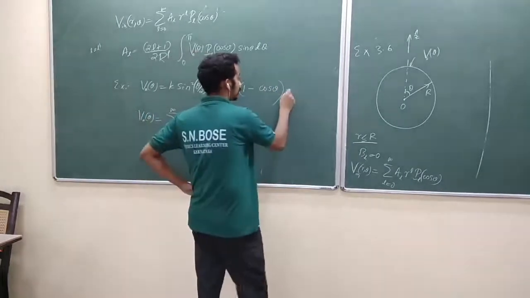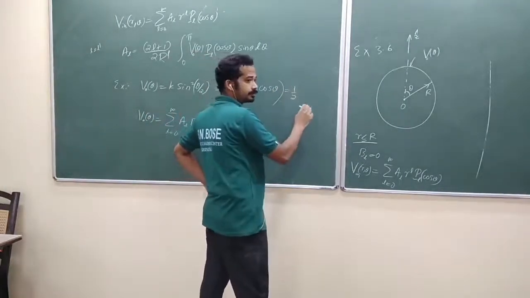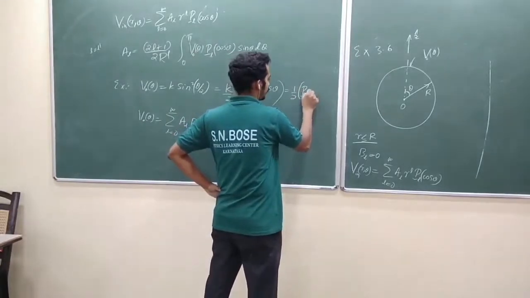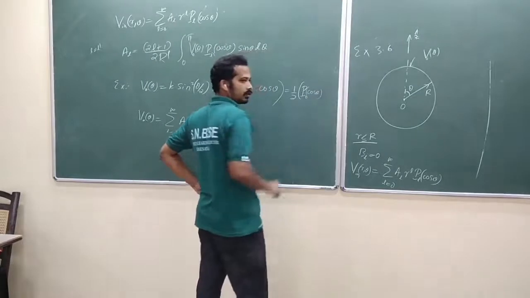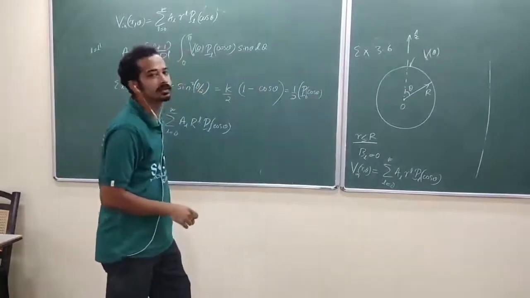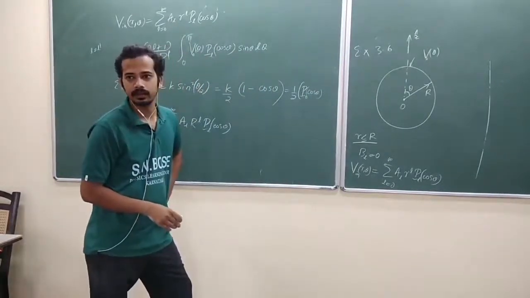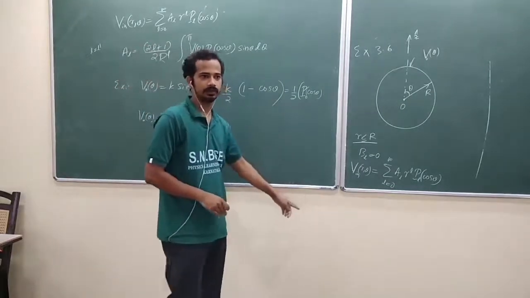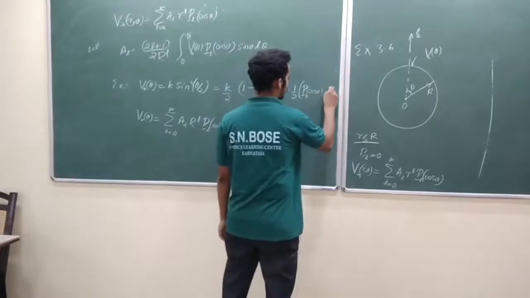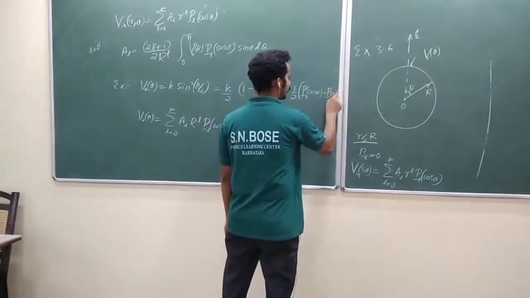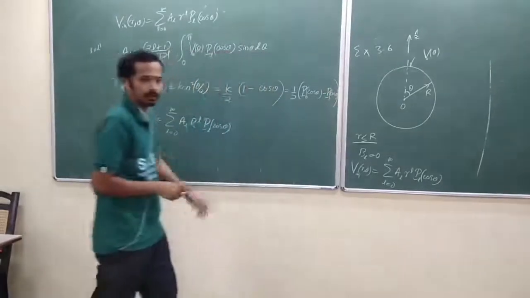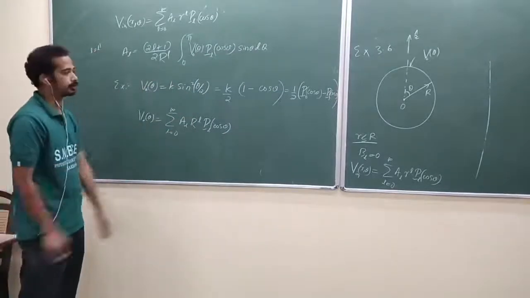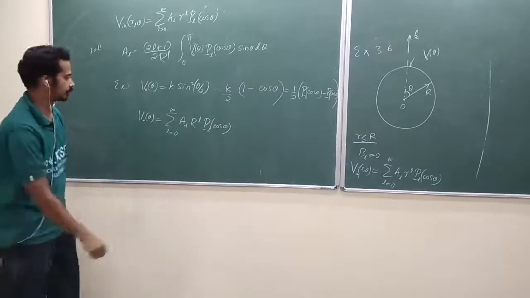What is 1 in terms of Legendre polynomial? P 0 of cos theta. What is cos theta? I hope I have written in terms of x. You can put x equal to cos theta. That is P1 of cos theta. It's a very simple problem. You don't have to remember anything, only that the most general solution, whatever I have written, should be remembered. Then you can compare the coefficient.